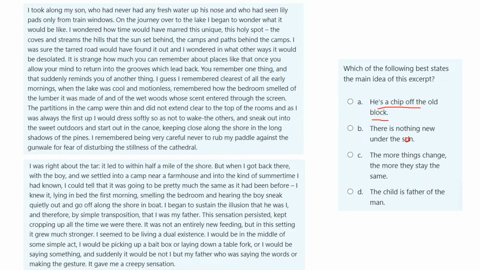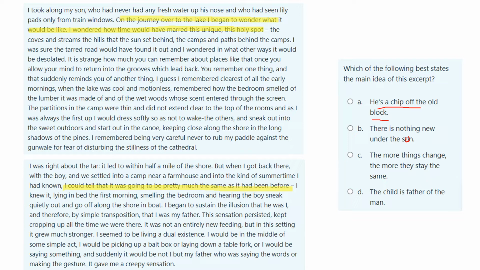Now, there's a couple of things in the paragraphs that I want to highlight for you. With a question like this, it's quite difficult to take in the whole passage because it's so long, but I would like to just show you a couple of sentences. In the second paragraph, the author, while they're on the journey, begins to wonder what the place will be like. He wonders how time would have changed that place. And then towards the end of the passage, he says, I could tell that it was going to be pretty much the same as it had been before.